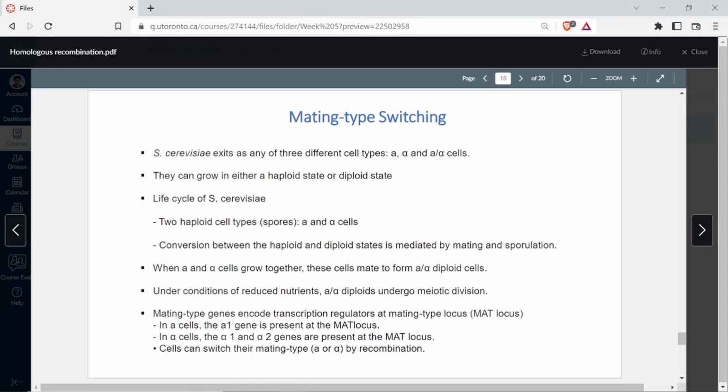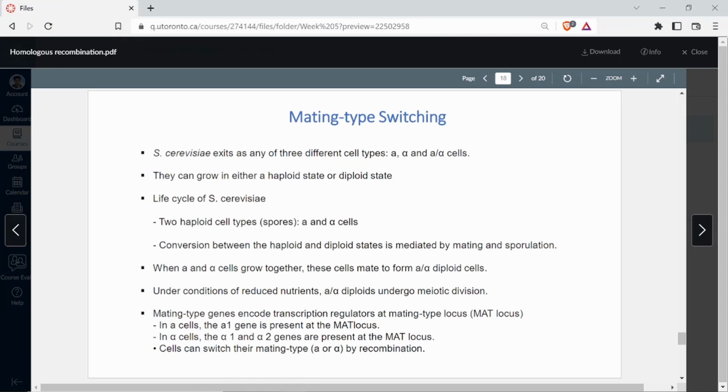So there are two haploid cell types which are kind of spores. So yeast has spore form. So it can have haploid spores, A and alpha type. If you have an A form, it is going to form A type of spores. If it is alpha form, it is going to form alpha type of spore. And that's the kind of vegetative reproduction which is asexual, which means it is just dividing by budding. So yeast will give you more of A spores via budding.